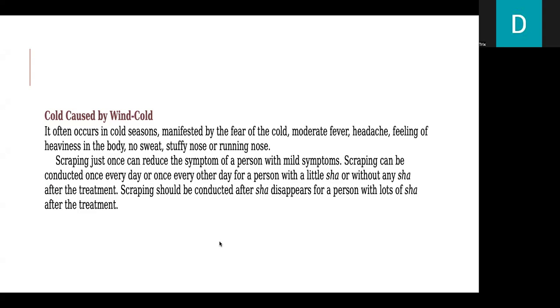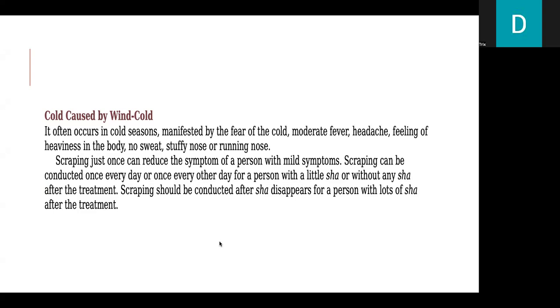Cold caused by wind cold. It often occurs in cold seasons, manifested by the fear of the cold, moderate fever, headache, feeling of heaviness in the body, no sweat, stuffy nose, or running nose. Scraping just once can reduce the symptoms of a person with mild symptoms.